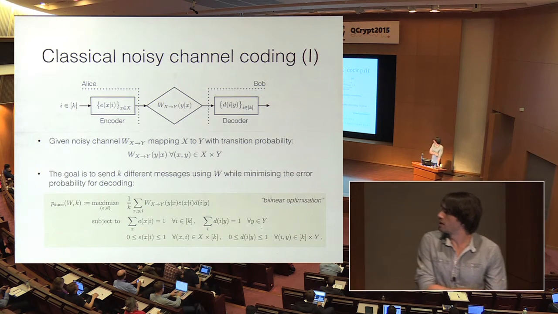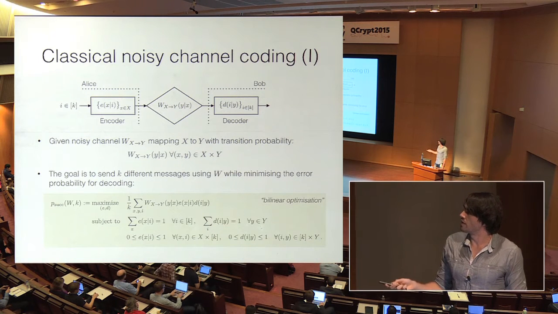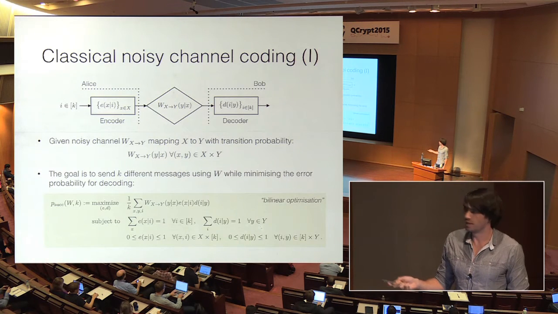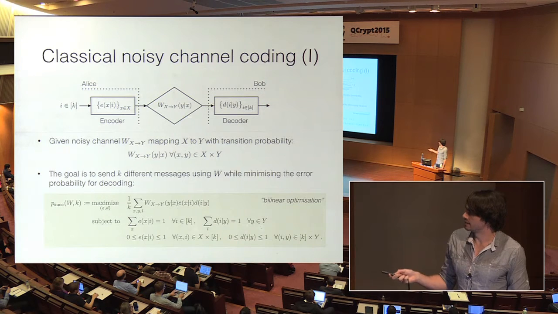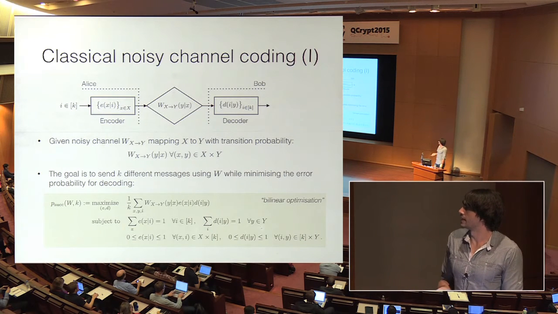And we allow probabilistic encoders and decoders. So for every message you want to send, the encoder is just a probability distribution over the input X. And the decoder is, for every Y that the channel spits out, just a probability distribution over the messages I. Okay?